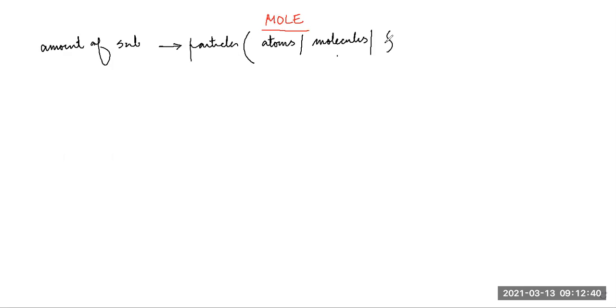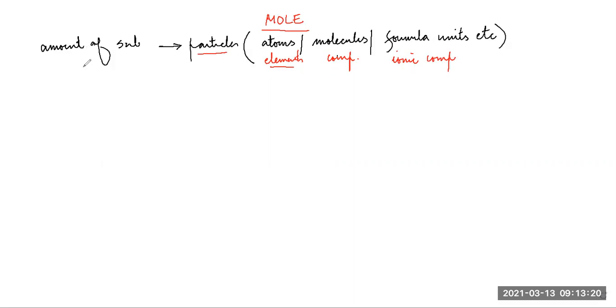They can be formula units present in ionic compounds, or they can be simply ions. Now, atoms we find in elements. Some elements have atoms in free state, molecules in compounds, formula units in ionic compounds. So, all the three we are naming as just particles.